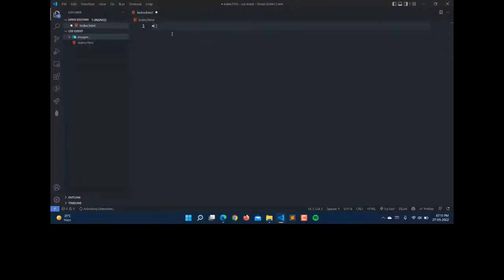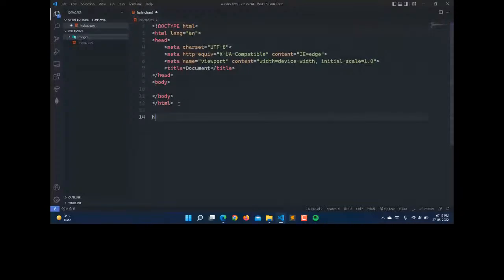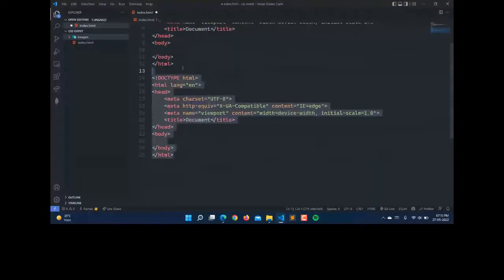Doctype HTML. Then we will create a snippet for the HTML. So you can create this in VS Code also. What you have to do is just write HTML and :5, which defines that we are using an HTML5 file, and then simply press the button. It will generate your simple snippet for the HTML.